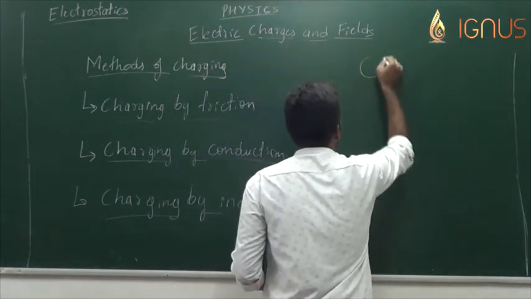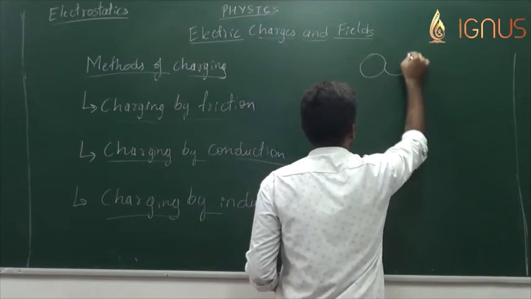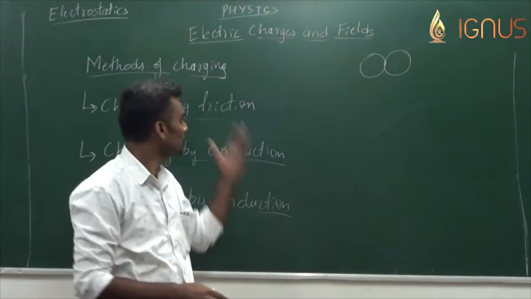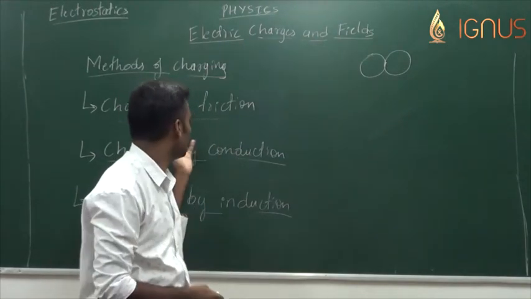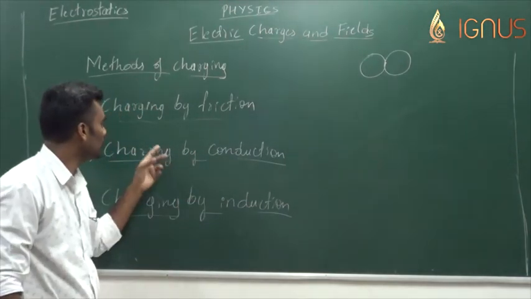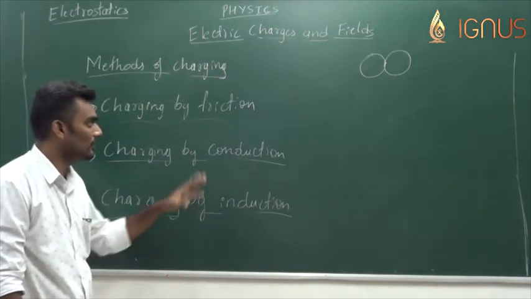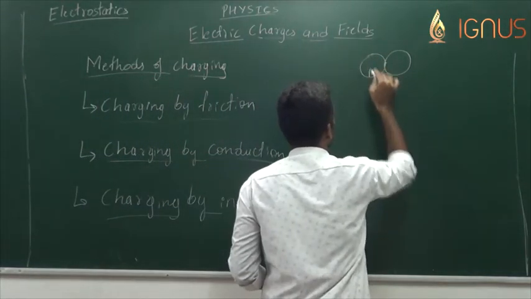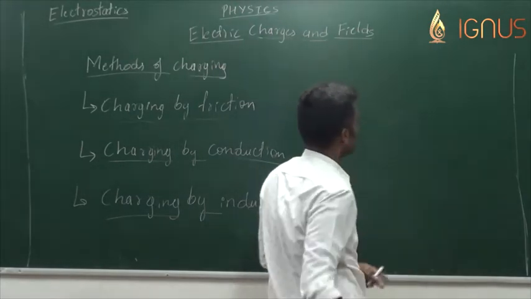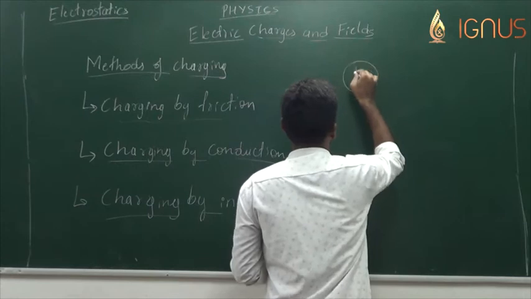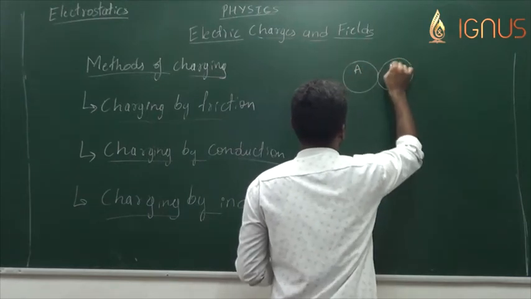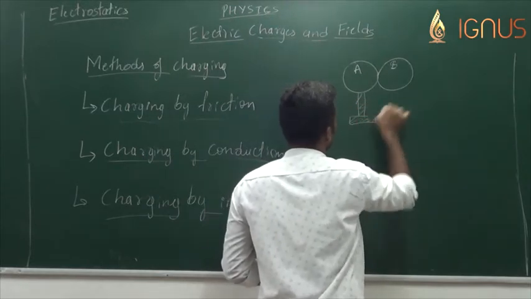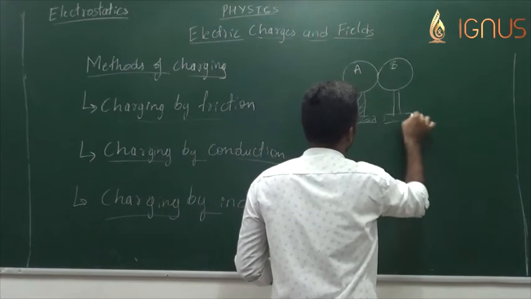In order to charge a body using the method of induction, again we need to have a charged body with us, which is already charged using one of the previous two methods, either by friction or by conduction. Now let us assume we have two metal spheres, metal sphere A and metal sphere B, in contact with each other, and both of them are neutral in nature.